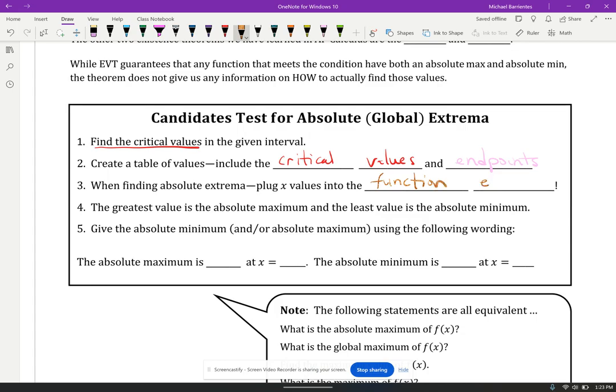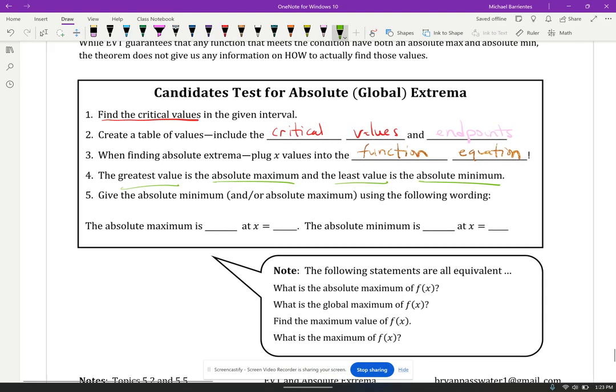Because then we'll be able to tell which value is the greatest, and the greatest value is going to get the title of absolute max, and the least value is going to get the title of absolute min. And so once we do that, then we can use this statement as a way to identify that the absolute maximum is whatever the function value is at a particular x value.